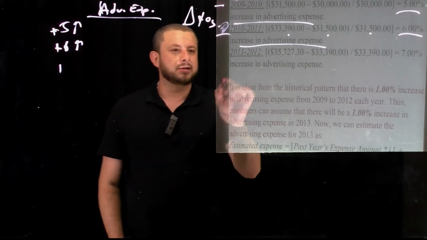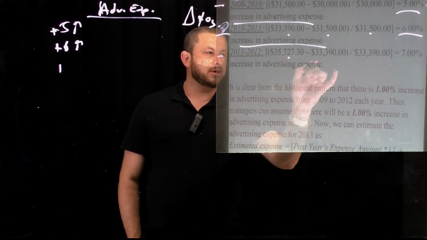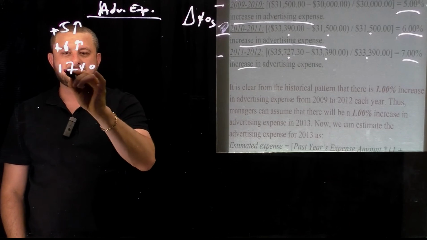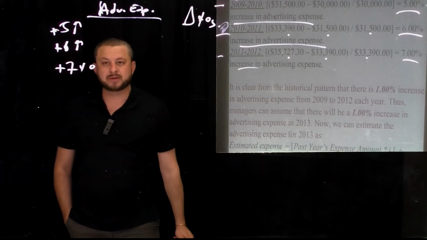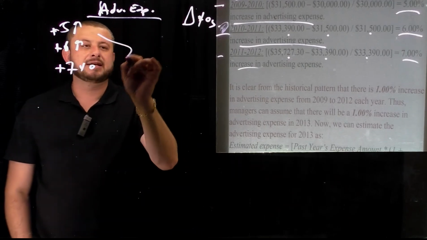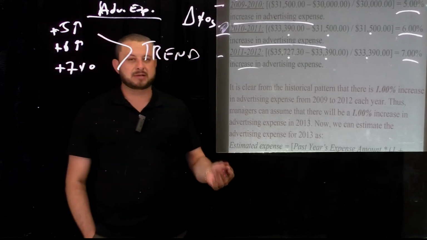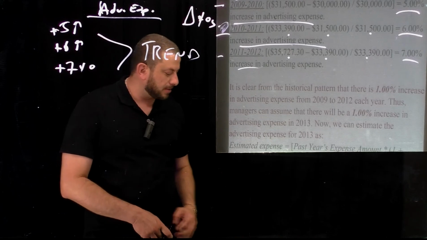The last year, 11 to 12. Current value, previous value, over previous value. Oh, look, 7% increase, exactly 7% increase in advertising expense, okay? Now, this is the trend in advertising expenses or in any expense columns. Could be marketing, could be something else, okay?